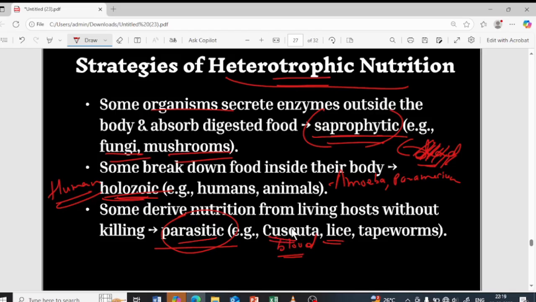It is a parasitic plant. Basically, it is not green in color, so it will grow and climb up the other photosynthetic plants, in the sense the green plants, and derive the nutrients from them. Such kind of plants will not kill the host. Such kind of nutrition is called parasitic nutrition.